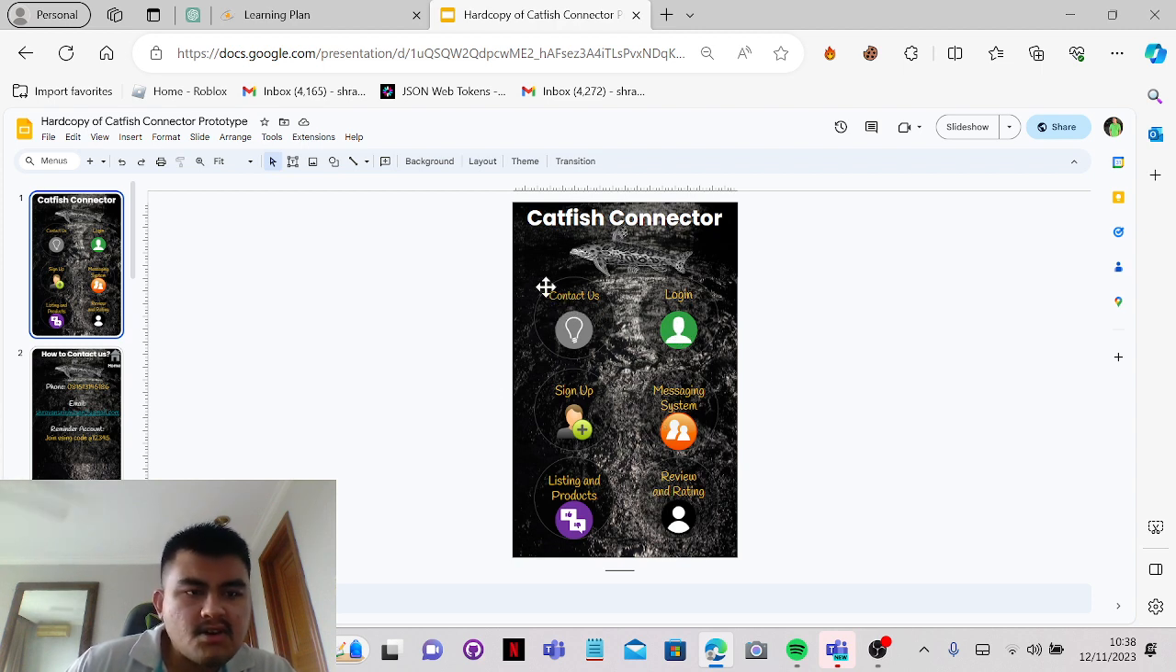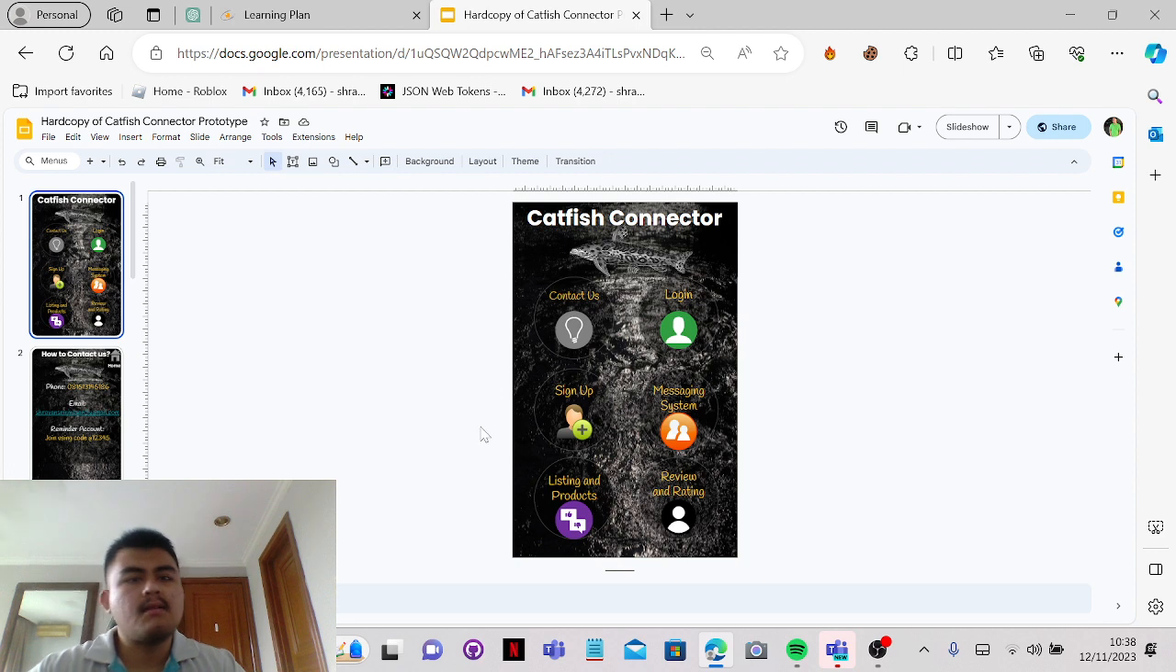So for the contact us, since this is a Catfish Connector, it's basically like a support system between the catfish and farmer. I forgot to tell you about what the Catfish Connector is. It's basically an app that helps farmers and distributors connect with each other and negotiate prices, ideally to make it a fair price.